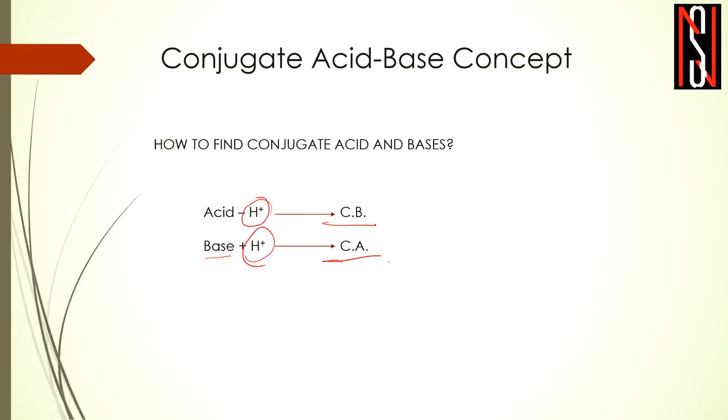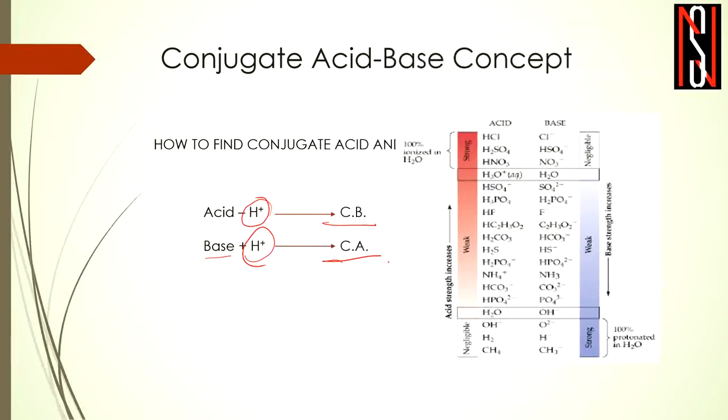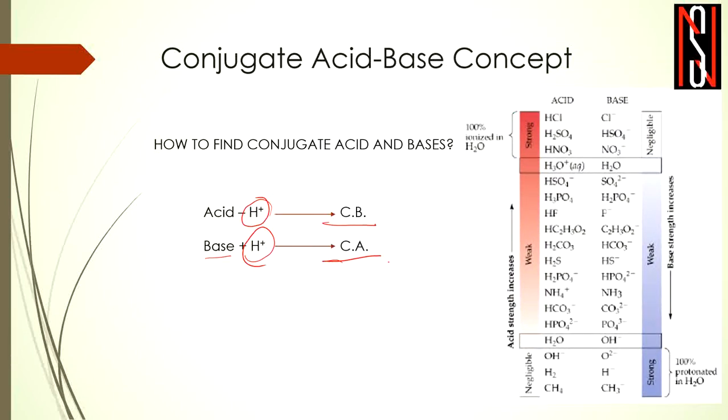And to determine the conjugate acid, you just add one proton to that substance. Whatever formula you get will be the conjugate acid of that substance. If a substance is given and we are asked for its conjugate base, we remove a proton, and the structure we get is the conjugate base. If we are asked for its corresponding conjugate acid, we add a proton, and the structure we get is the corresponding conjugate acid. So we will see different examples of that.